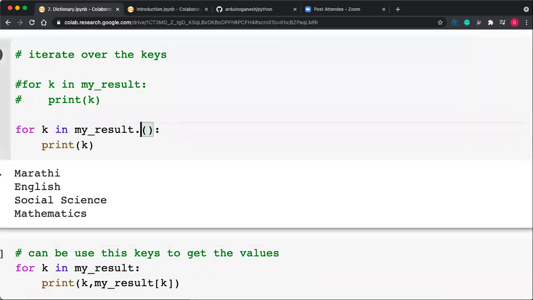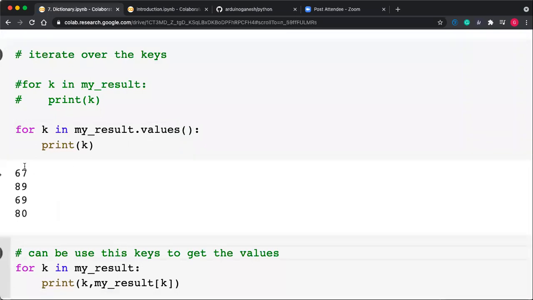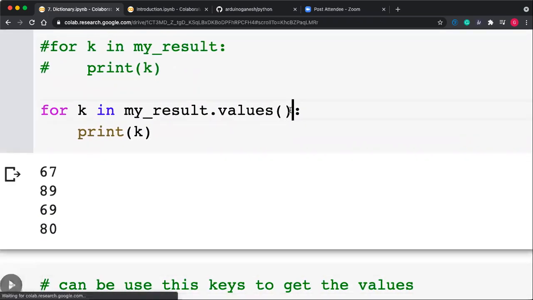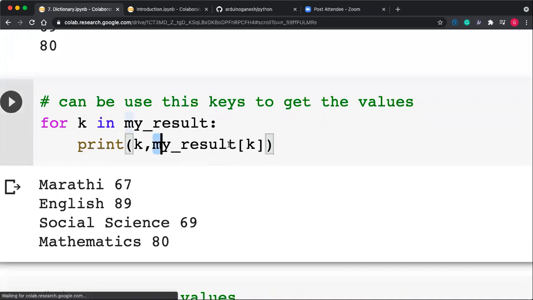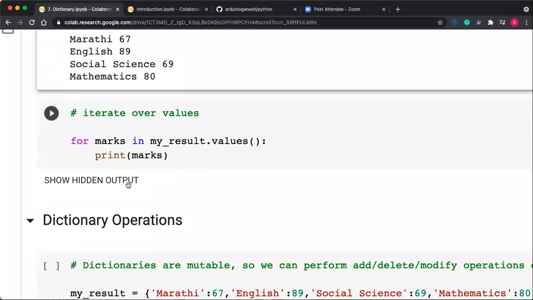If I want only values, then you can use only values. Okay, here I'm accessing only values. And if you have the keys with you, you can easily get the values. So how to get the values? my_result of k. k contains the subject name, so my_result of k gives the value, 67, which gets printed here. So there are several ways to get the values of the dictionary.